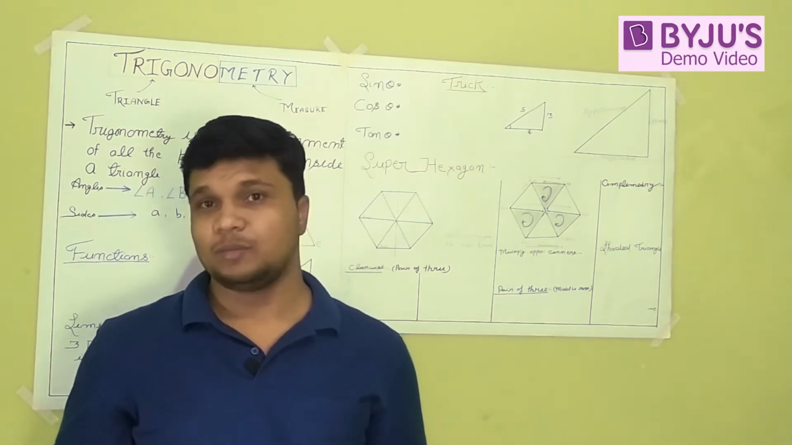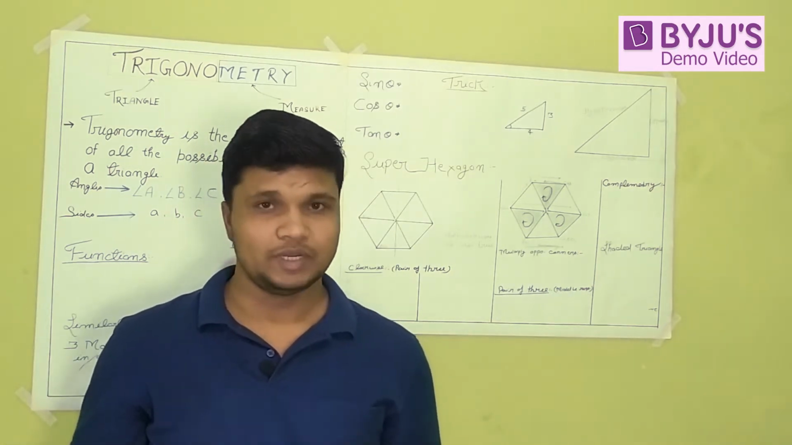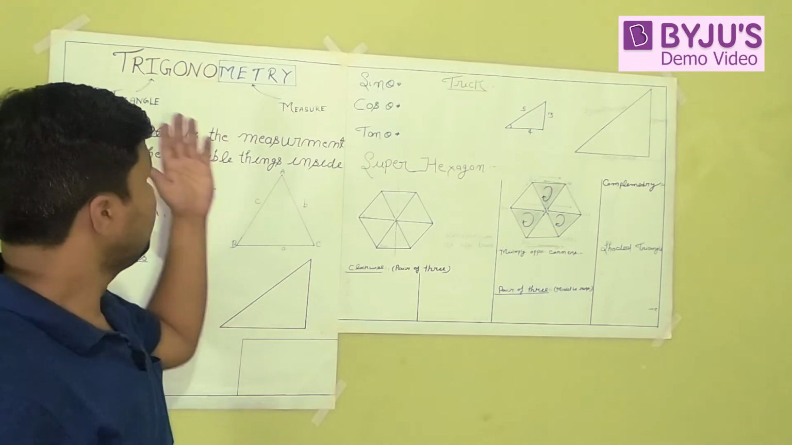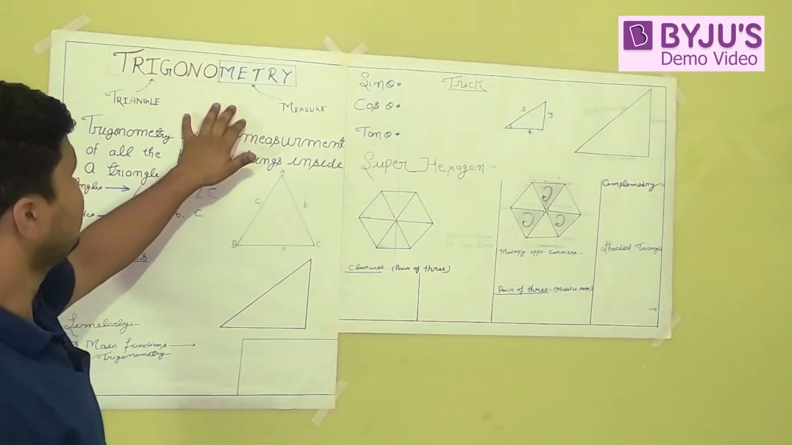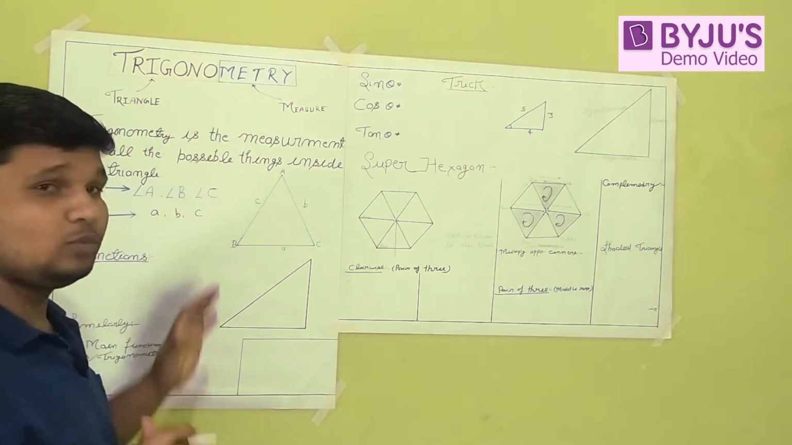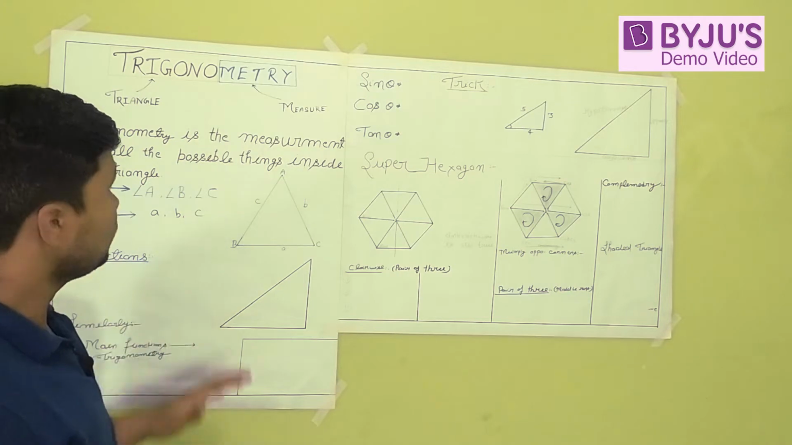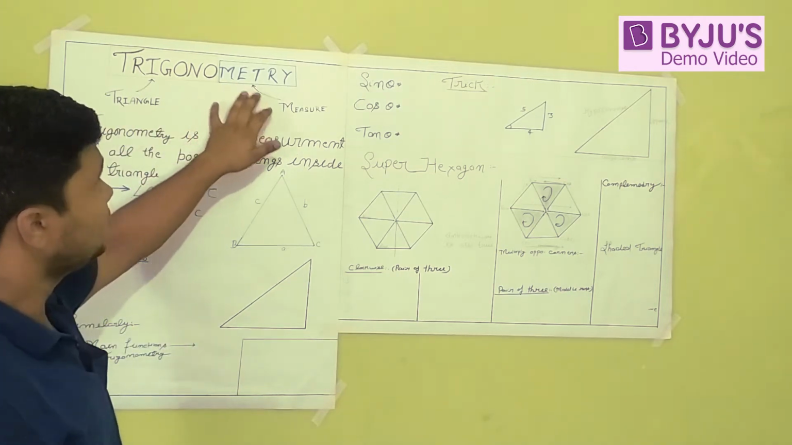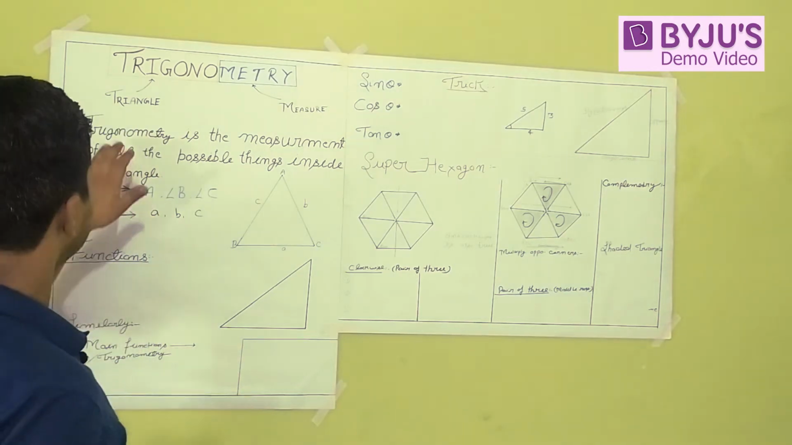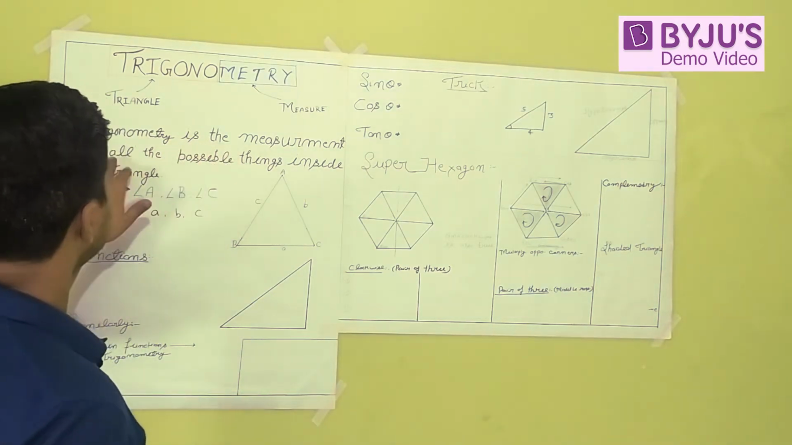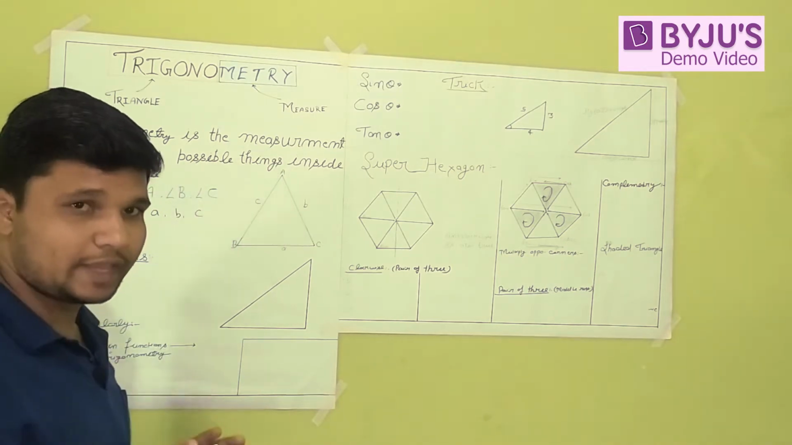Today I am here to give a demo session on a topic of mathematics that is known as trigonometry. So let's begin. What is trigonometry? Trigonometry is composed of two Greek words, trigon and metry. Trigon means triangle and metry means measurement. So trigonometry is the measurement of all the possible things inside of a triangle.